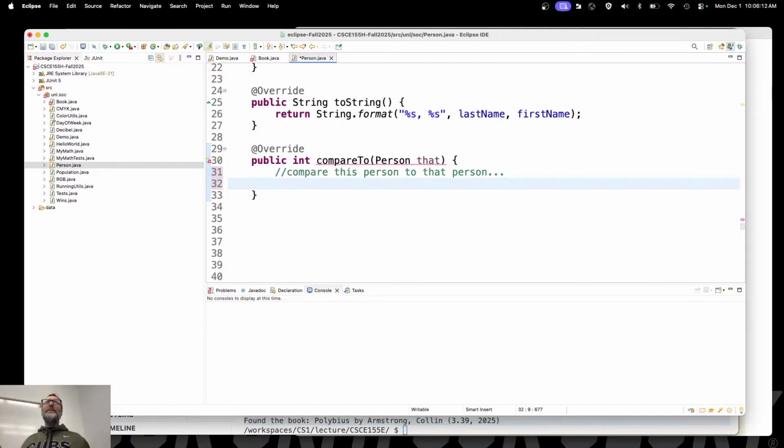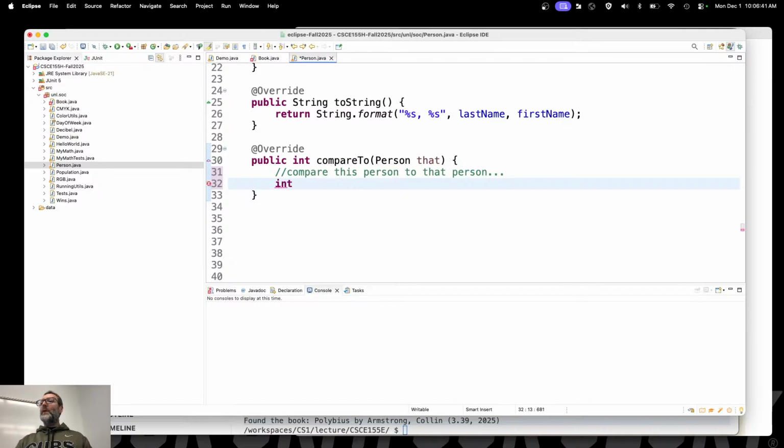If there were other options, like in real life, how would you compare, oh, that person is the same person, right? If it were in the context of UNL, what would it be? Your NUID, right? If it were in the context of US taxpayers, social security numbers, right? If it were in the context of books, I'd say ISBN, right? So we don't have that data though, so we're only going to be able to compare the last name and the first name, right? So how do we do that?